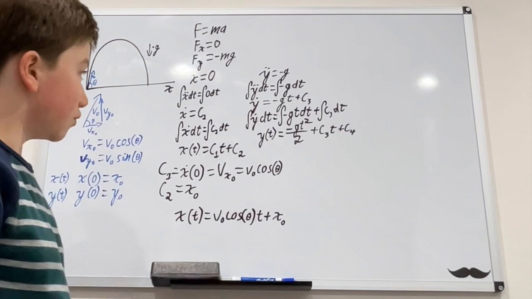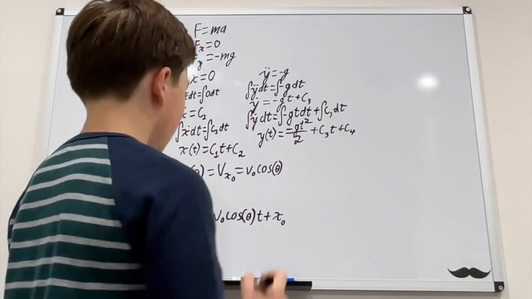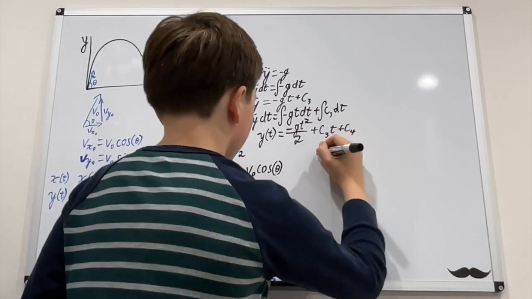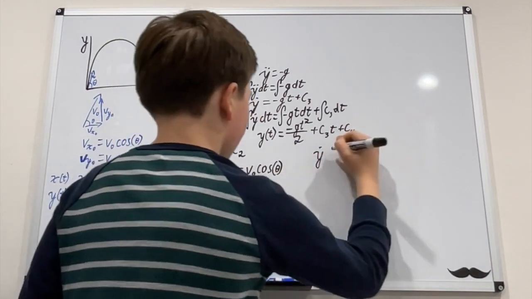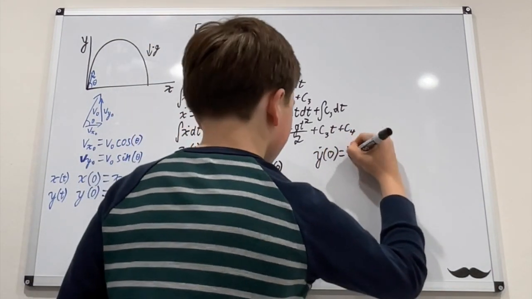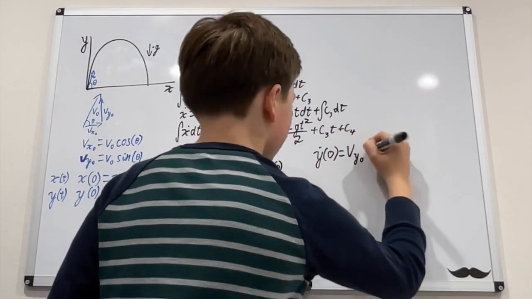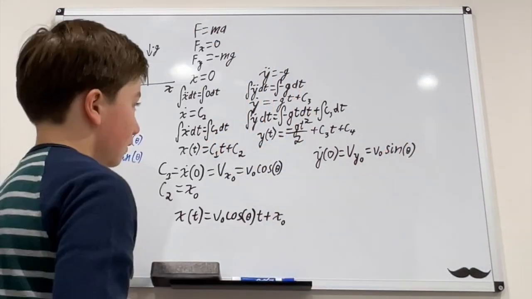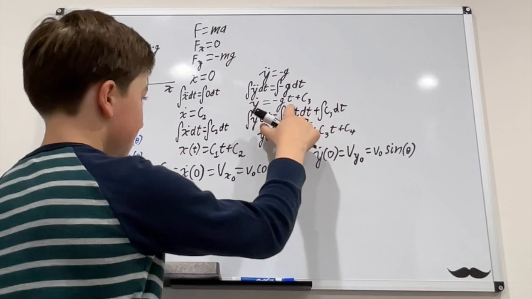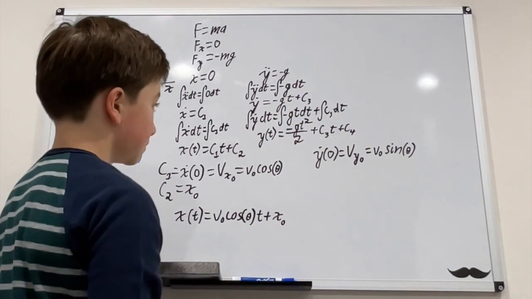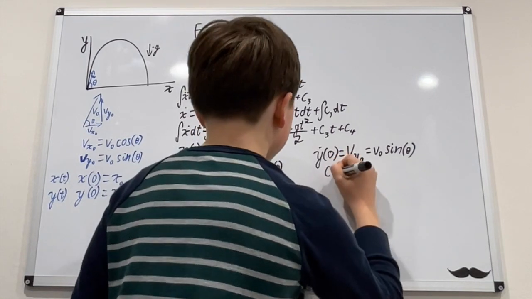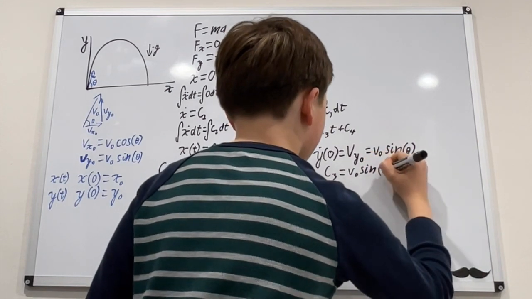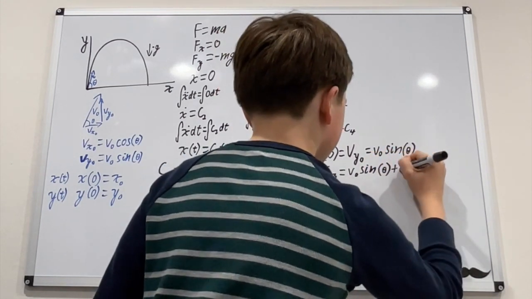Now we move on to the y equation. First of all, c sub 3 will be a similar story. We know that y dot of 0 will be v sub y naught, which equals v naught times sine of theta, and this will equal negative gt plus c3. Therefore, c3 will equal v naught sine of theta plus gt.